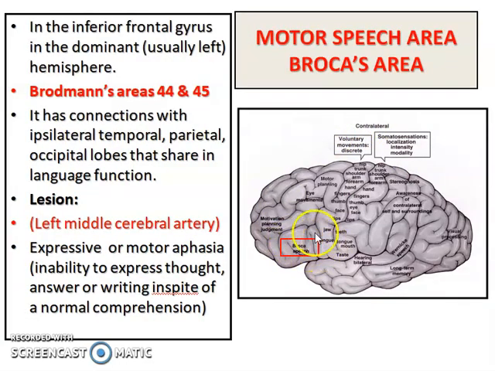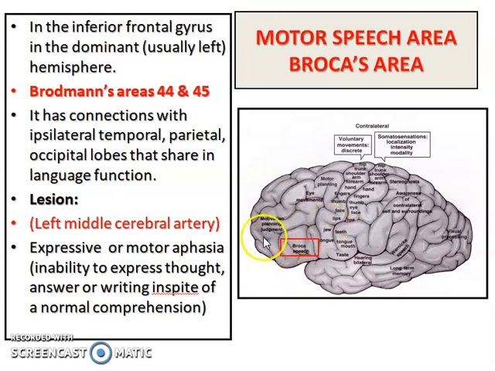The motor speech area of Broca is located in the inferior frontal gyrus of the left hemisphere. Mostly, because we are right-handed, the left hemisphere is dominant; in 70% of the cases it is in the left hemisphere. Brodmann has given it area number 44 and area number 45. The function of Broca's area is production of expressive speech or vocalization.